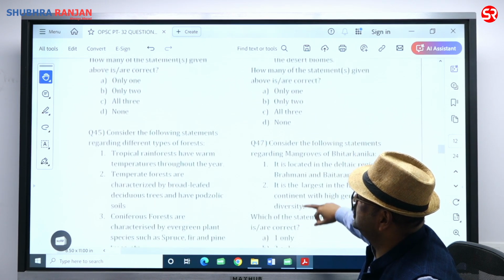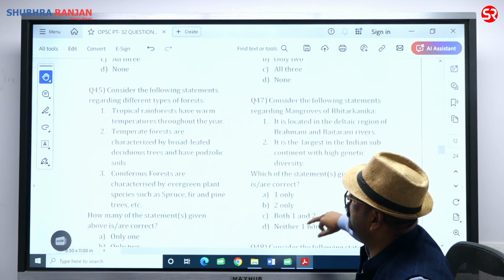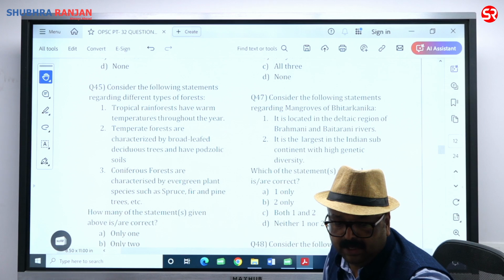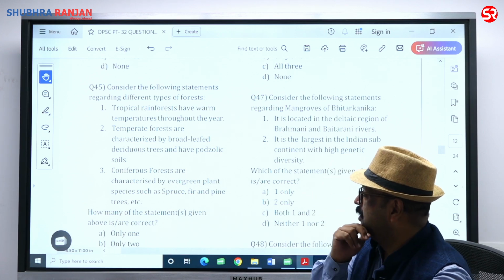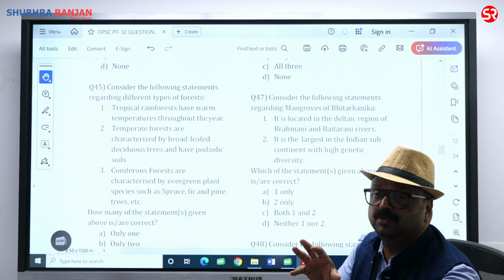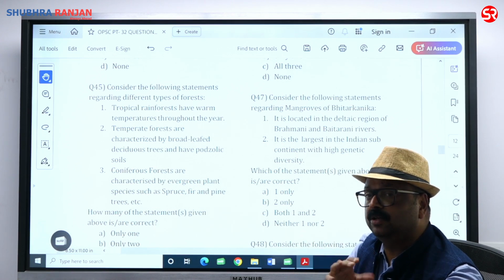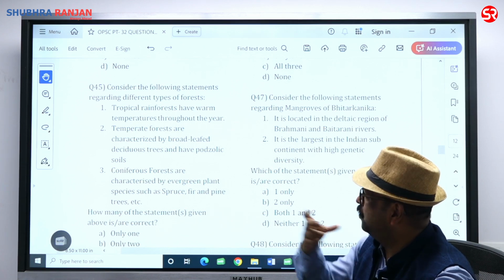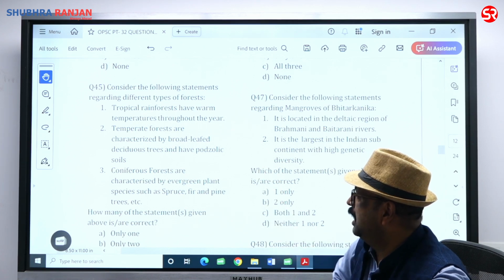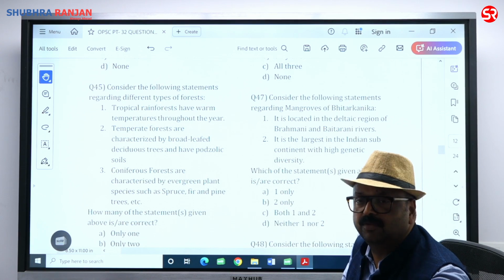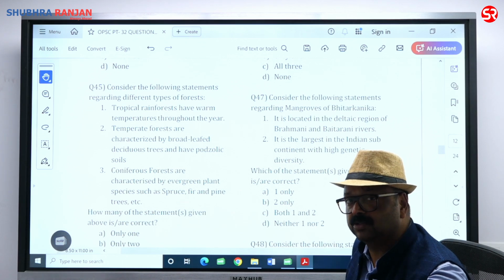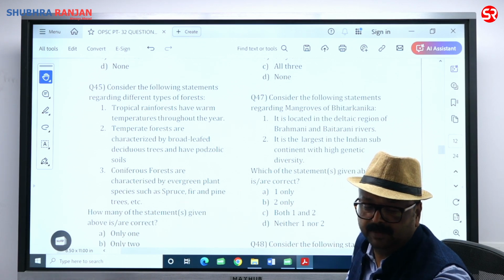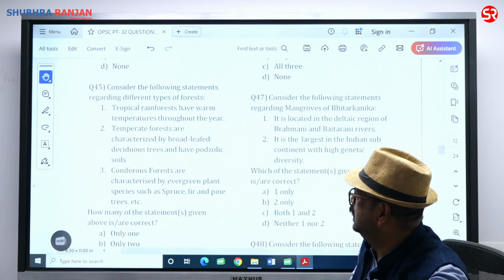Consider the following statements regarding different types of forest. Tropical rainforests have warm temperatures throughout the year. Yes. In the equatorial zone, where you have more than 200 centimeters of rainfall, you will find tropical rainforest, and throughout the year you have a 27 degrees centigrade temperature. That's why there is a continuous rise of convectional current, and hence there is rainfall.